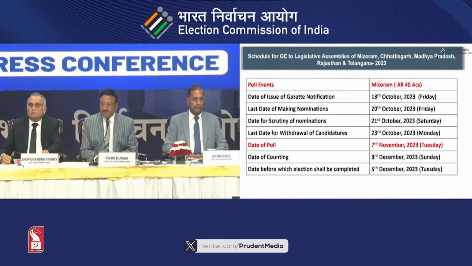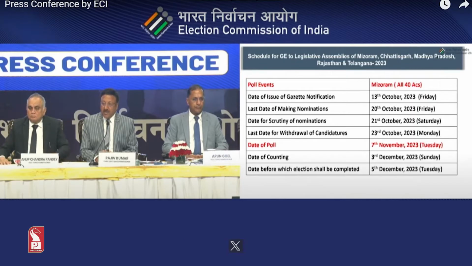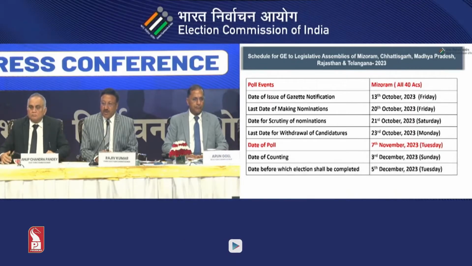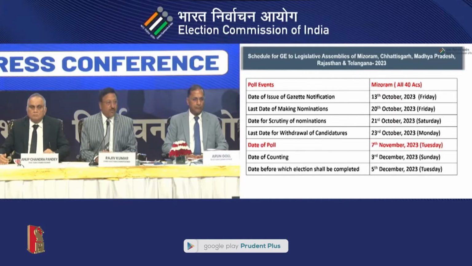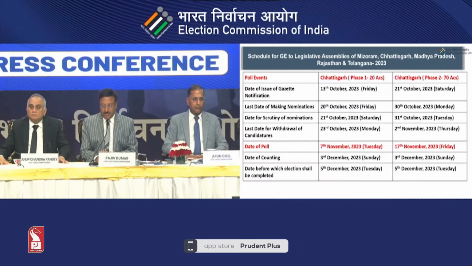Mizoram, the date of poll will be 7th November and date of counting would be 3rd, which is common, of course, for all these states, and elections in all these states would be completed by 5th of December. So date of poll is 7th November.